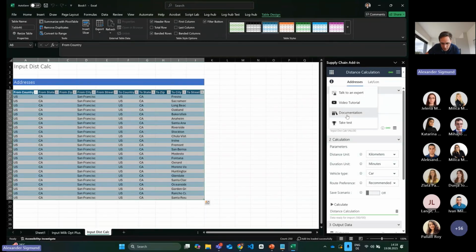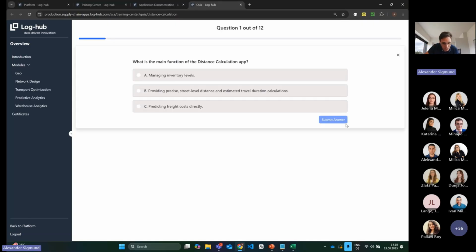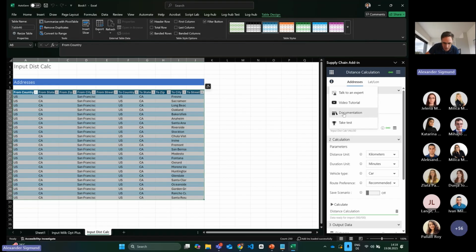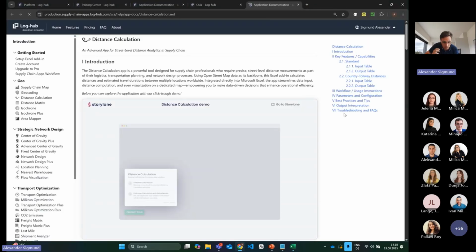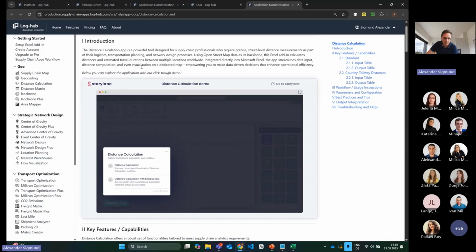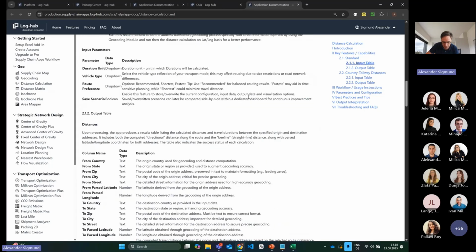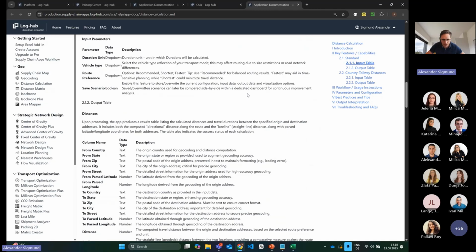Here we have now a link directly to documentation, and here you can also go directly to the test of the distance calculation app. So if you are working on a distance calculation, you can click this button and you are at the test. If you need some additional help, you can also take a look at the documentation. Everything that is asked in the test itself should be possible to answer with our documentation, plus some calculations that you need to do to fulfill the topics.